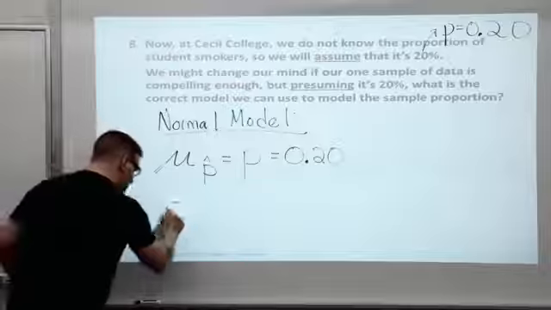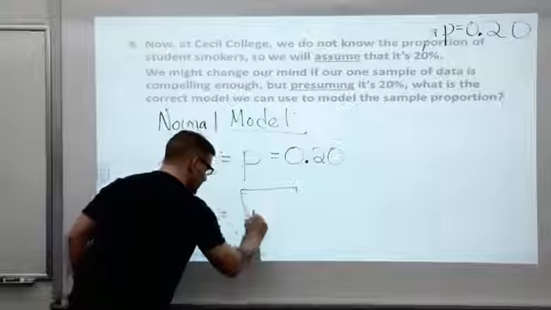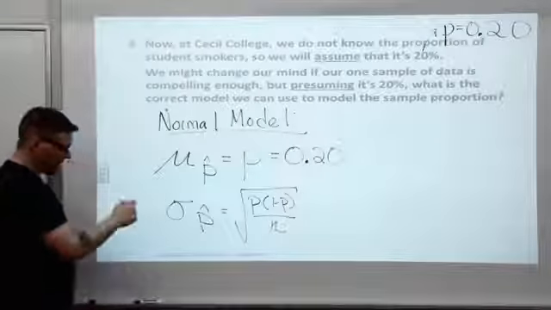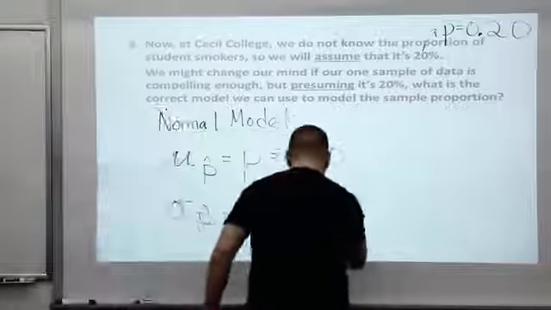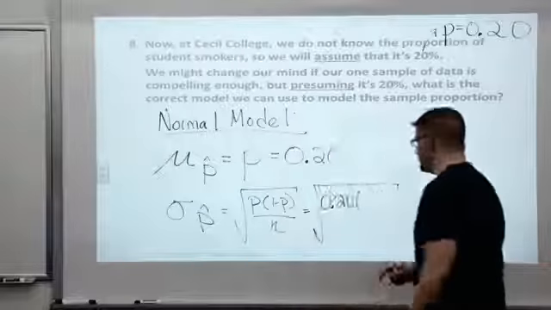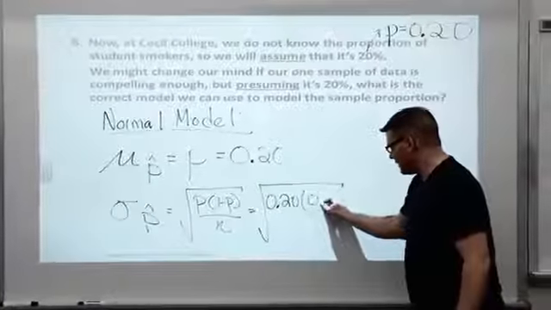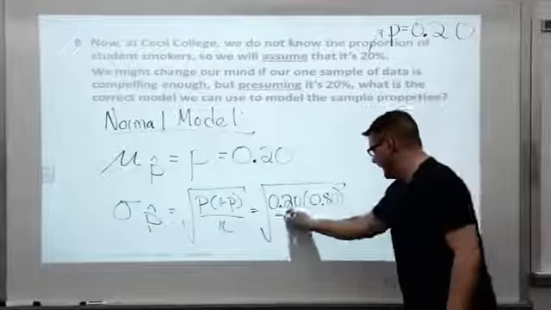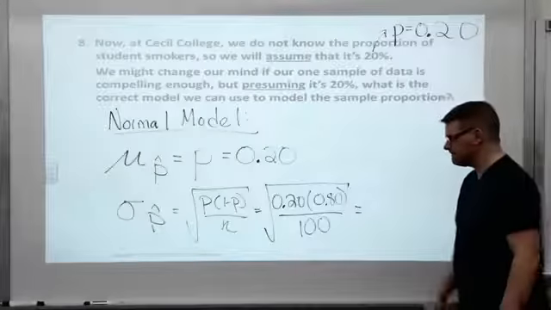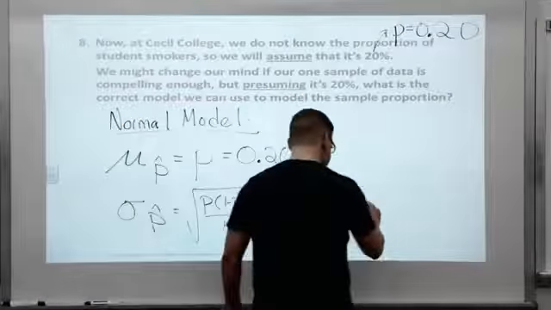Standard deviation. Under our assumption, sigma of p hat is going to be big square root of p times 1 minus p all over n. Plug the numbers in. So p is 0.20. If 20% are smokers, then 1 minus p, 80% are non-smokers. And remember, we took samples of size 100. I think this is 0.04. Let me take a peek here. Yep, 0.04.